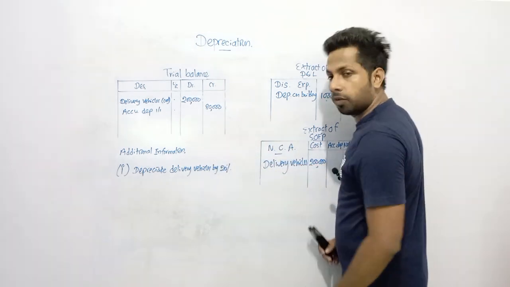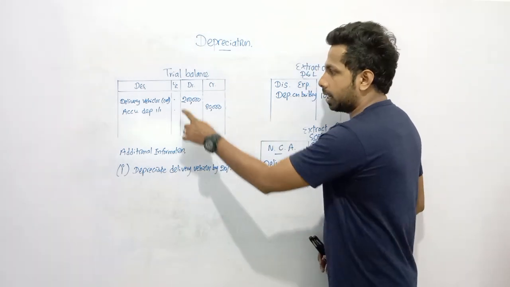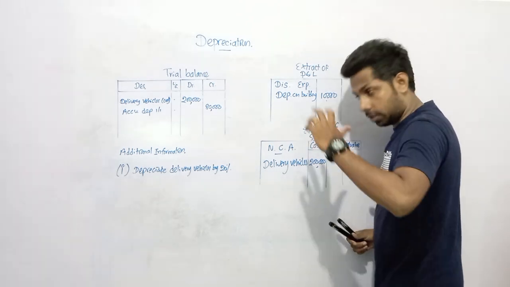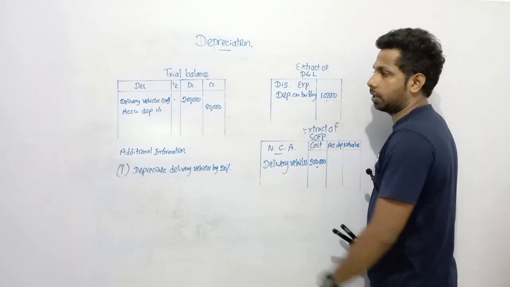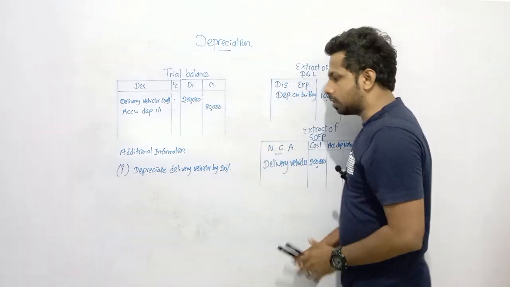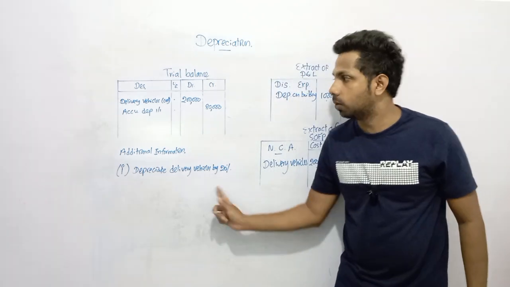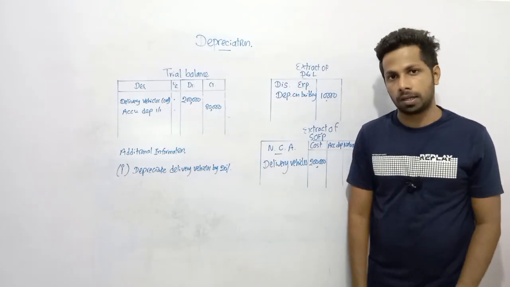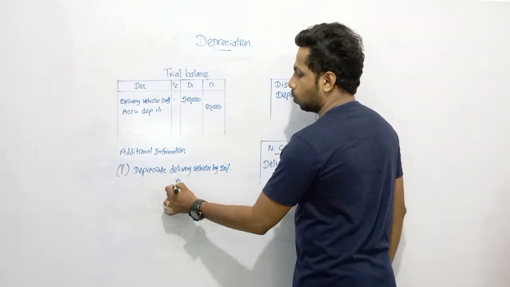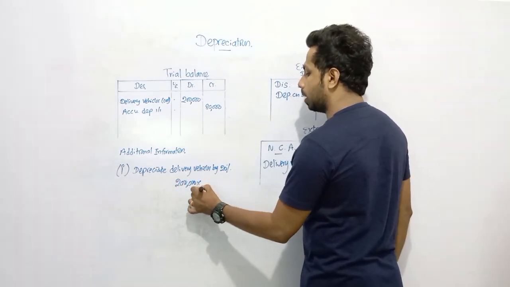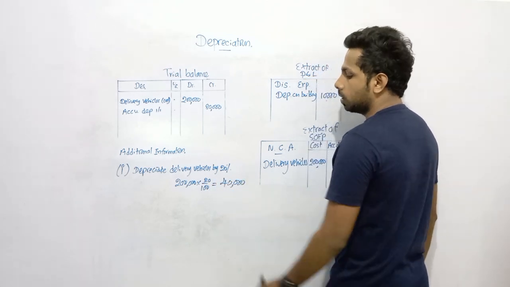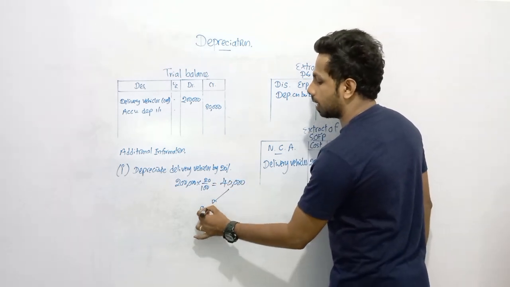Then look at the additional information. We need to depreciate delivery vehicles by 20% at its cost, dear children. During this year also we need to depreciate. So this 80,000 has depreciated during previous accounting periods. So during this year also we need to depreciate from the cost of the delivery vehicle. So calculate 20%, 200,000 into 20% from the cost. 20% is 40,000. So this 40,000 we need to recognize as an expense.